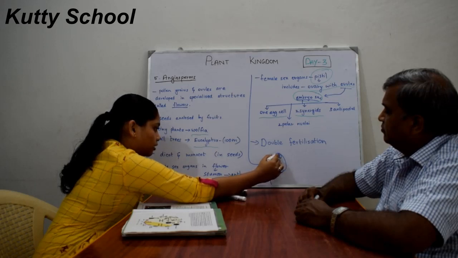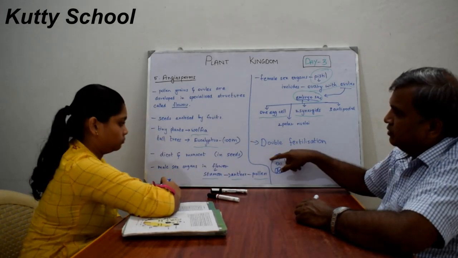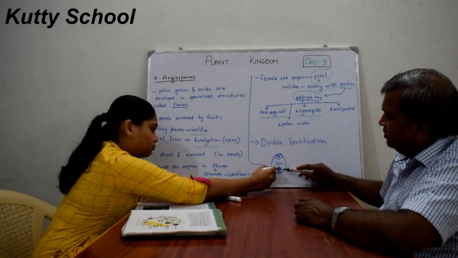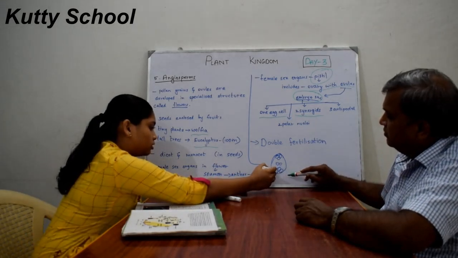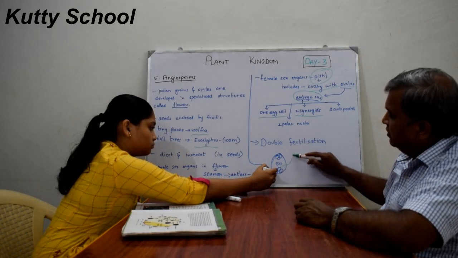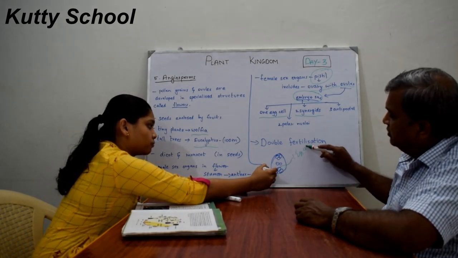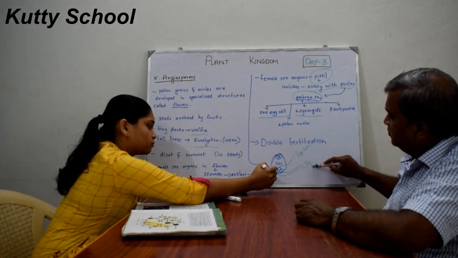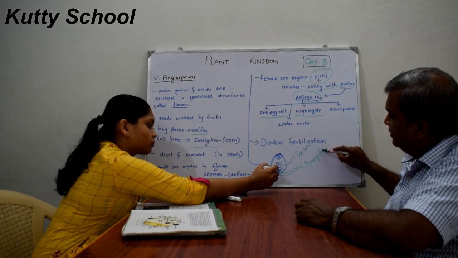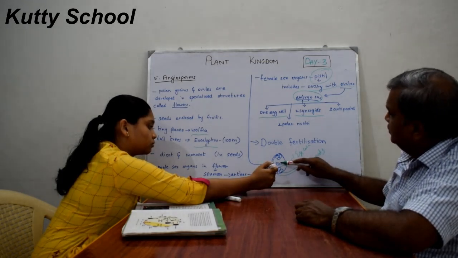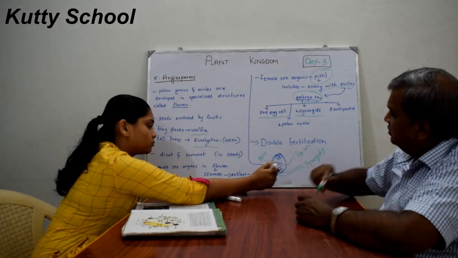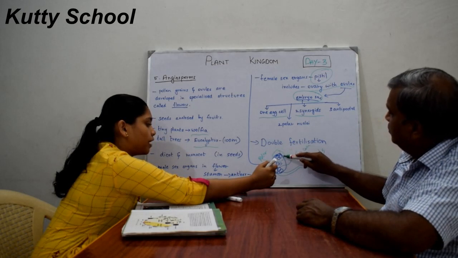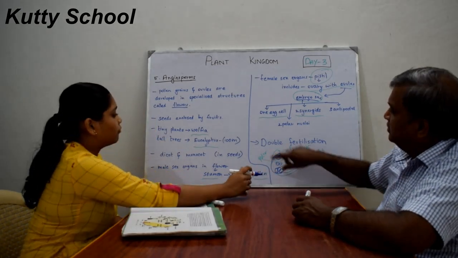So this is the embryo sac, with one egg cell, two synergids, two polar nuclei, and three antipodal cells.